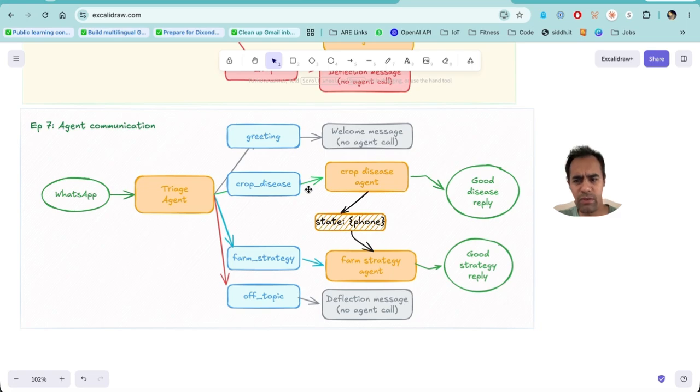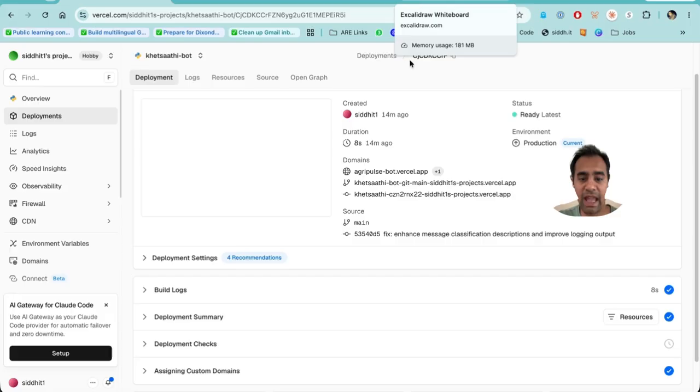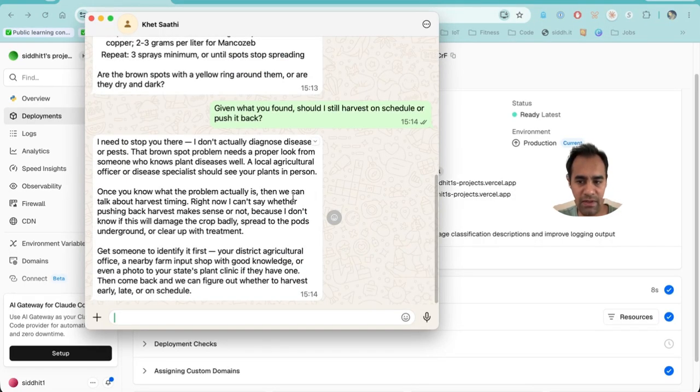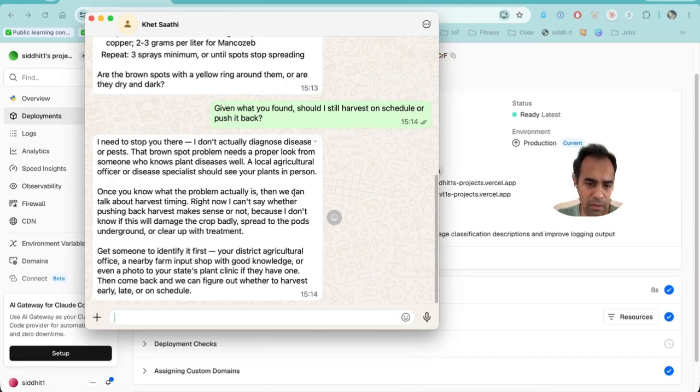So now, why are we using Upstash? We are using Upstash because Vercel is going to start a new instance every time a WhatsApp message is given. If this was in the same file and we had a different way of getting our messages, we wouldn't need this. But because we are using a different platform, the WhatsApp API, every call is going to be a different Vercel function and we need to persist it somewhere. So let's go on to the code to see what we're going to add here.